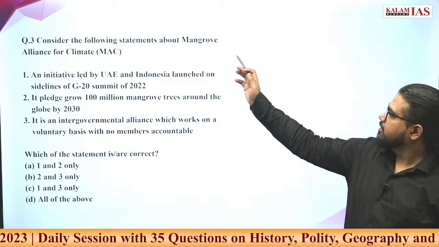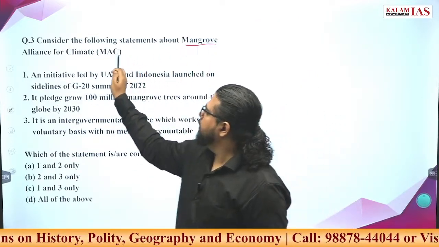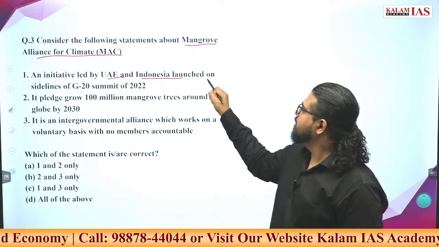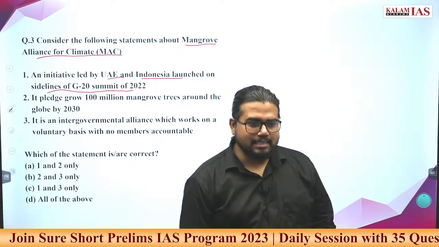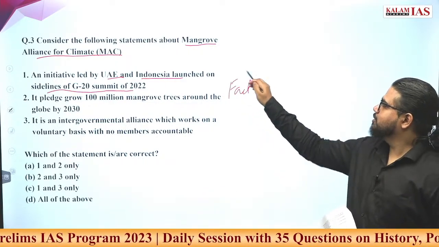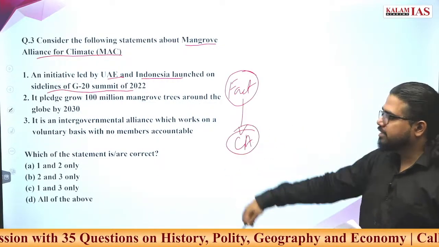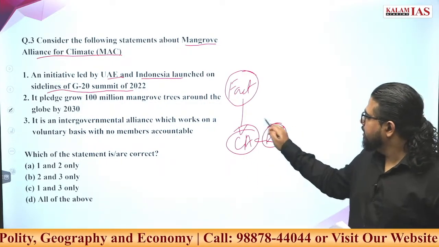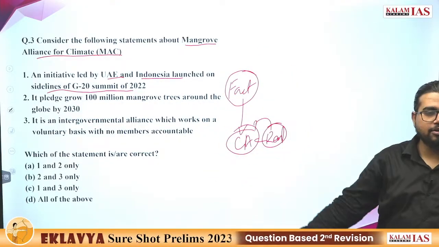Consider the following statements about the Mangrove Alliance for Climate, MAC. It is an initiative led by UAE and Indonesia, launched on sidelines of G20 summit of 2022. What is the toughness of this question? Too many factual, very hardcore factual, and these facts are also mostly derived from current events. If you read this, you can identify the options. If you don't read it, it's very difficult to apply some kind of logic to this.